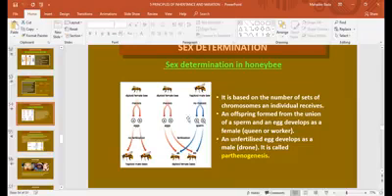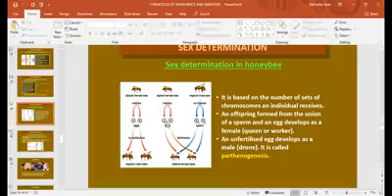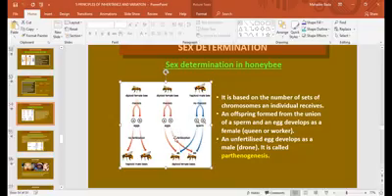If you take the diploid female honeybee and the haploid male bee, the female produces the eggs and the male produces the sperm during fertilization.